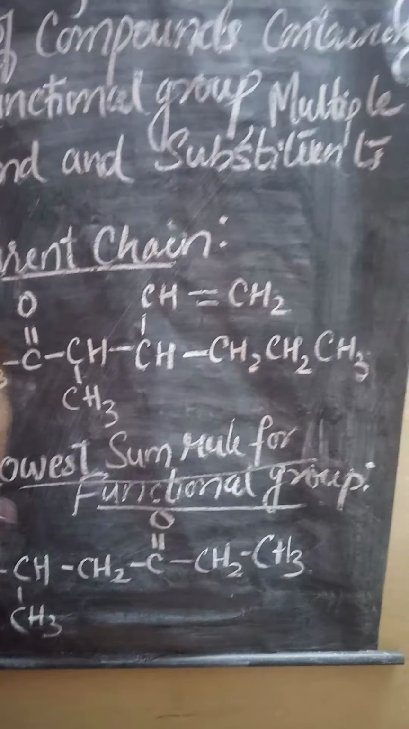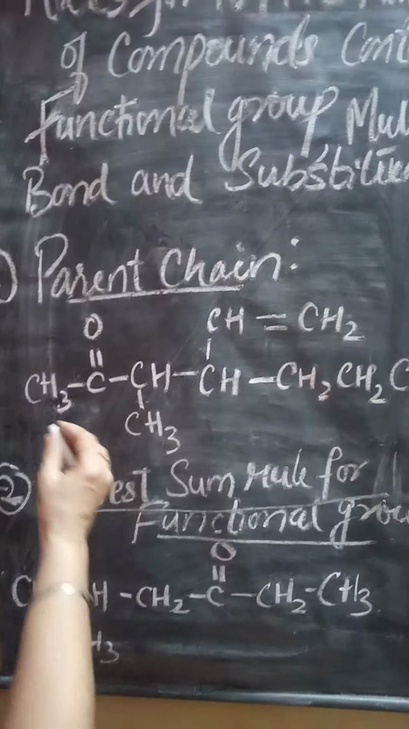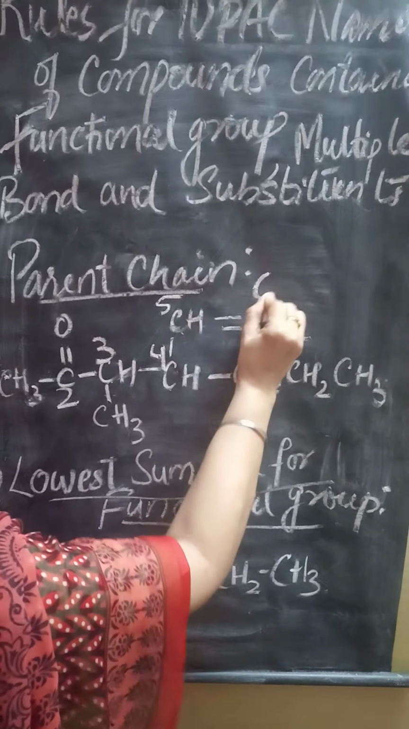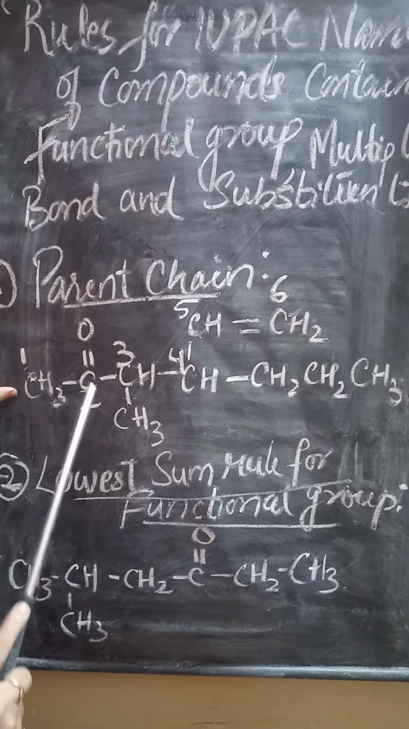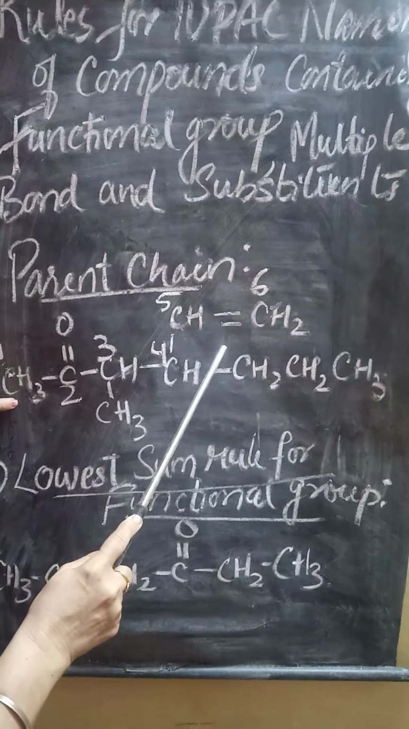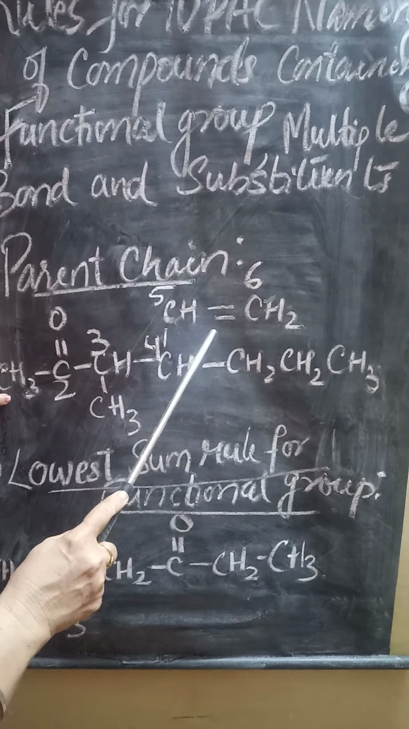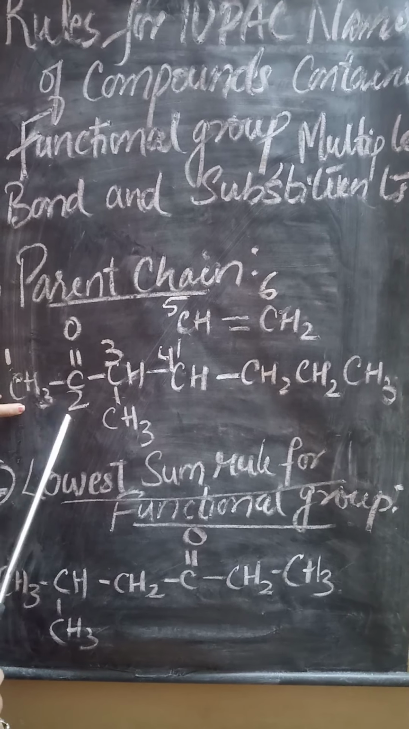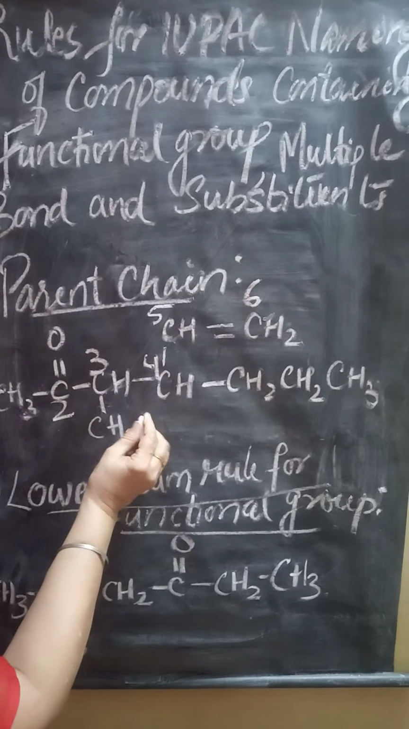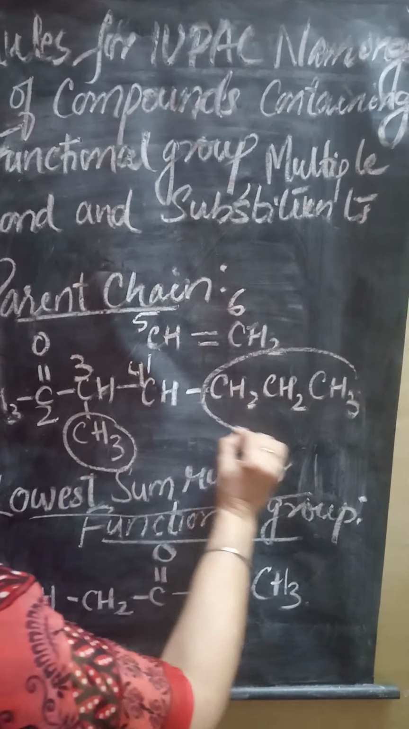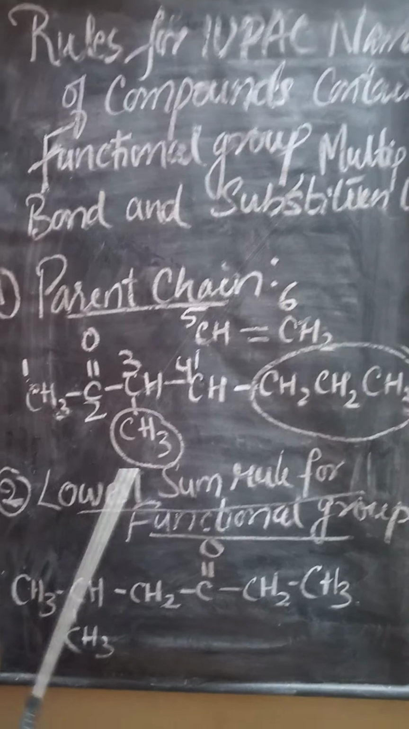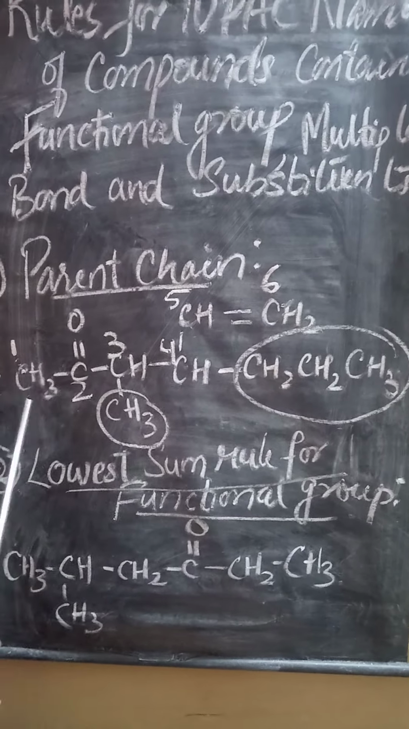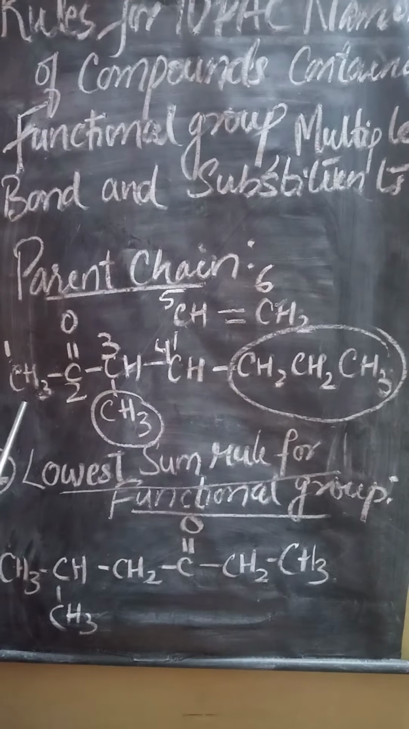Okay, now see how we will do the numbering: 1, 2, 3, 4, this is 5 and this is 6. We will number from the side where the functional group is near. The multiple bond will not be given importance; as soon as a functional group enters, we have to give preference to the functional group. Now this is a substituent group, and this is another substituent group attached to it. The name will be as a ketone is there, so numbering will be done in this way. We will not use the longest chain.